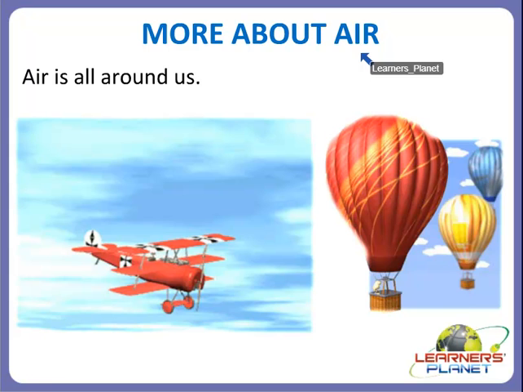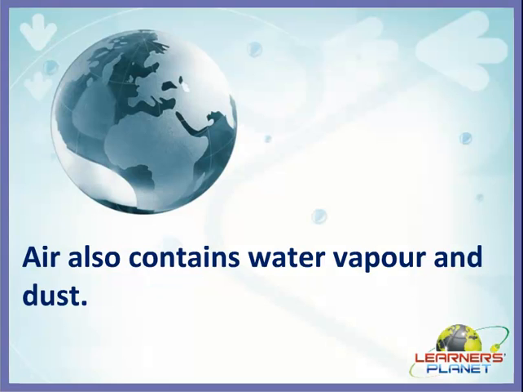We cannot see it, but we can feel it, right? So we can say that air is all around us and it is a mixture of several gases. Air also contains water vapor and dust. So we can say that air is a mixture of gases, water vapor and dust.